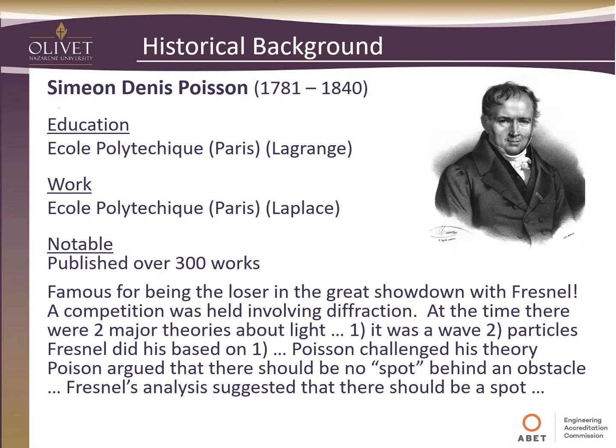Poisson argued that if you had a light source and you put an obstacle in front of it, and then a plane behind the obstacle, there should be no spot in the middle of the shadow. Fresnel's analysis suggested that there should be a spot, based on wave theory, because it would cause a ripple effect. Hopefully you have enough background now to understand the two points of view and their arguments.